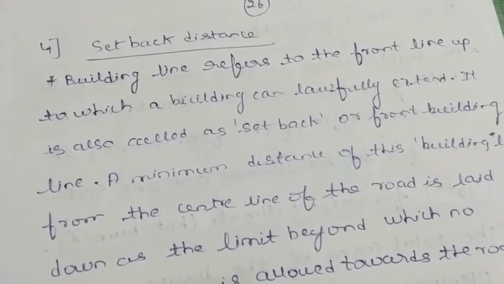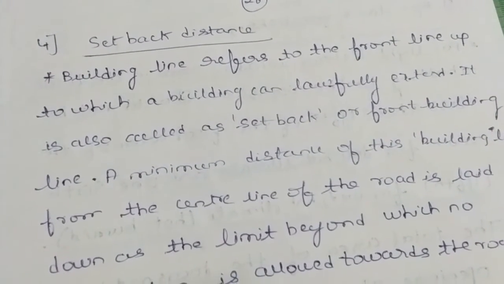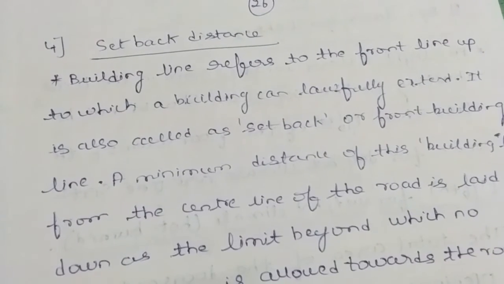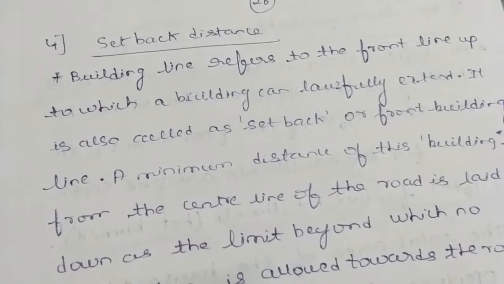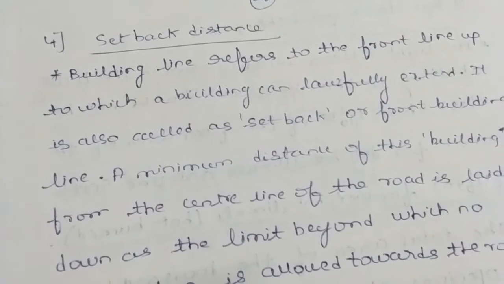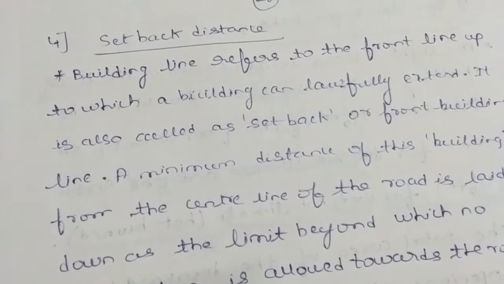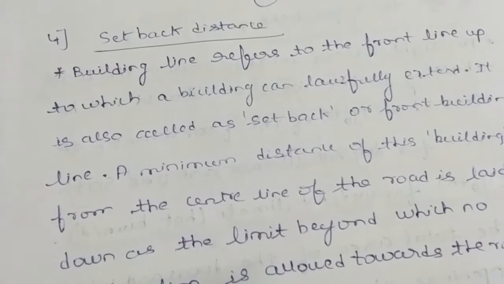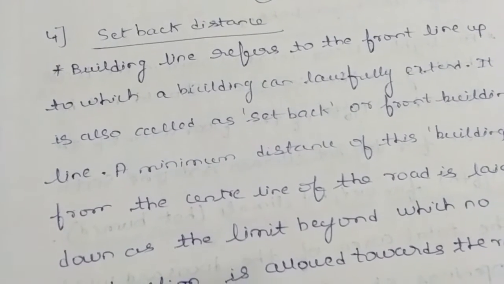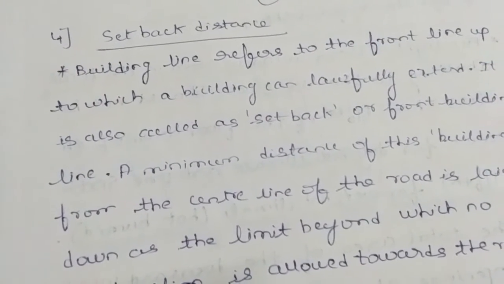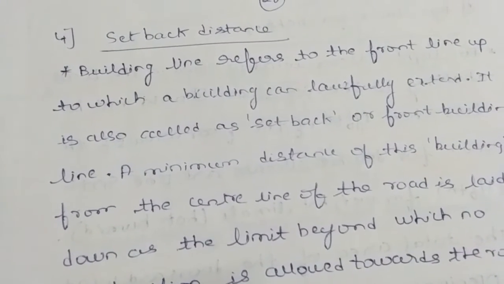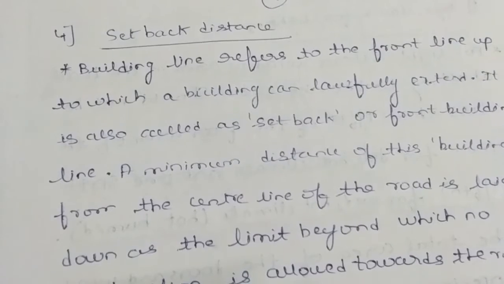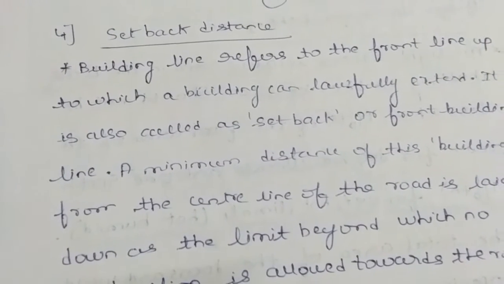Now what do you mean by building line? Building line is the line up to which our building can lawfully or legally extend. We may observe that in front of the building area, to the sides and to the back side of the building area, there will be some vacant or open space left out. So what is the maximum limit that our building can stretch inside that open space?